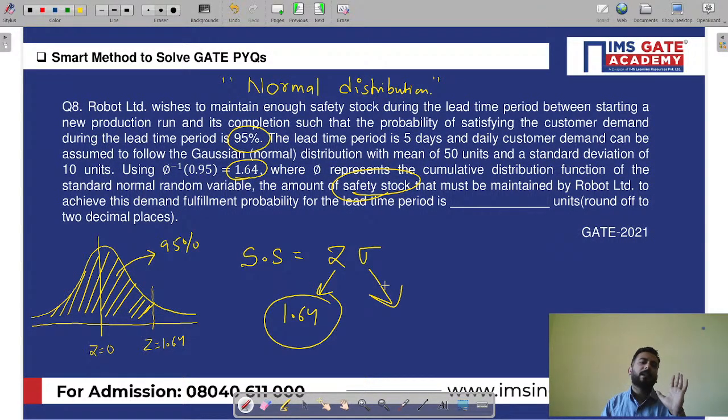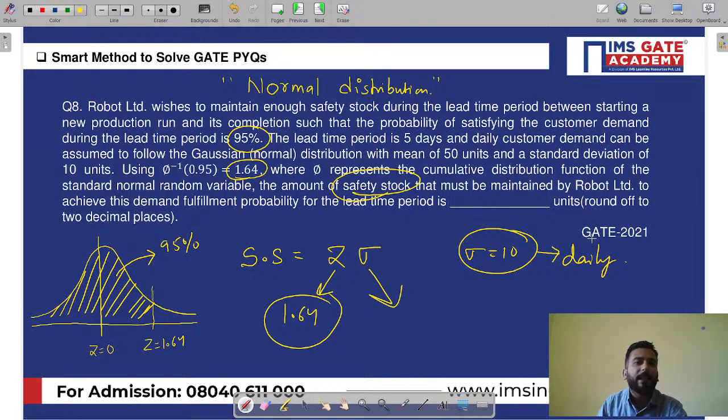Now here is the one area where you can have some difficulty. Sir, why? It is because sigma is given as 10 units, but it is on a daily basis, and your lead time period is 5 days. So you have to find the sigma for 5 days. This is the only concept where you could have made a mistake. He has given sigma for a daily basis, but the lead time is 5 days, so you have to find the sigma corresponding to 5 days.